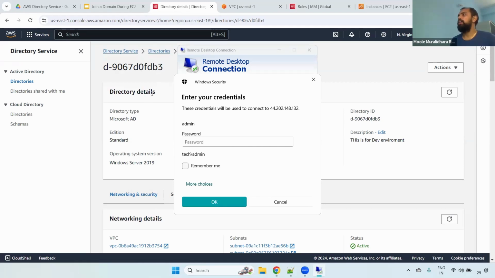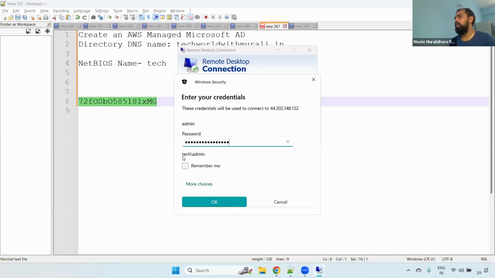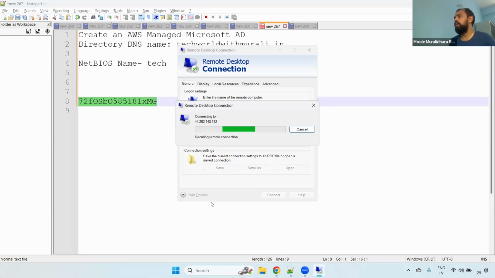When you were creating that directory service, we gave a password. That particular password you have to enter. If you see here, this is the password; copy this one and paste it here. Tech is the NetBIOS name, then a slash, and the default username of the directory service, Admin. Now you can click that.